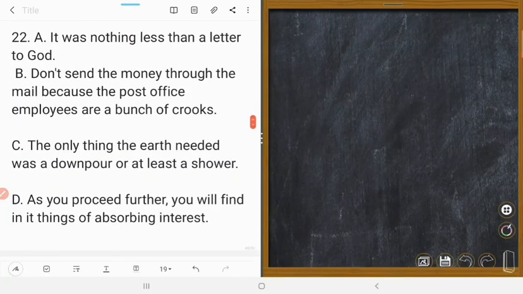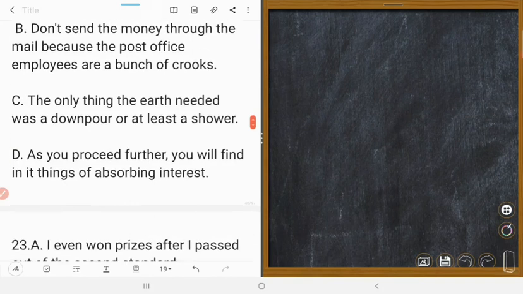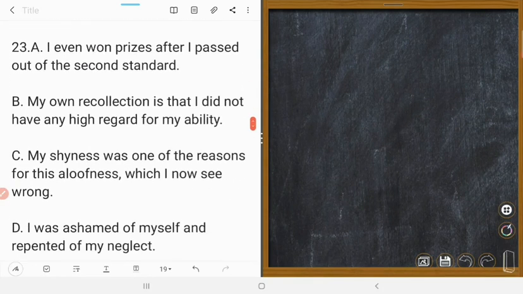So this is the sentence which has a relative clause. Next one is 23. Even is an adverb, so it is not a relative clause. My own collection is that. This that is used just after a verb. This is a noun clause, not a relative clause.